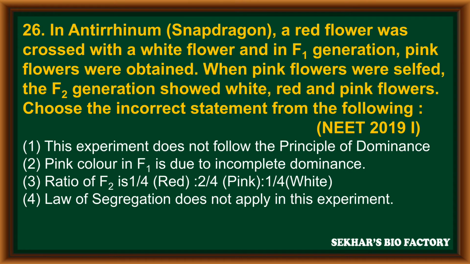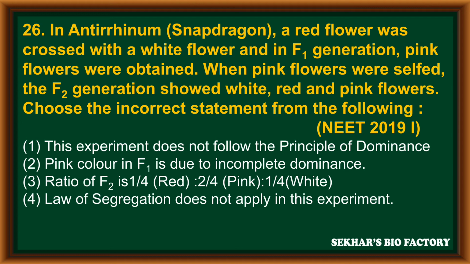Question number 26. In Antirrhinum snapdragon, a red flower was crossed with a white flower and in the F1 generation, pink flowers were obtained. When pink flowers are selfed, the F2 generation showed white, red, and pink flowers. Choose the incorrect statement from the following. It is from NEET 2019 phase 1.